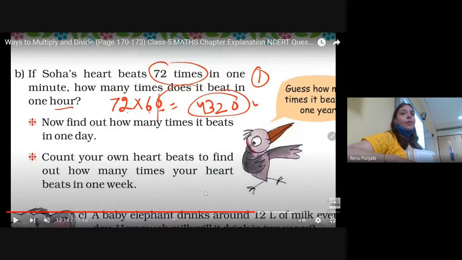Now find out how many times it beats in 1 day. 1 day, how many minutes? In 1 hour, 60 minutes. 1 day, how many minutes?